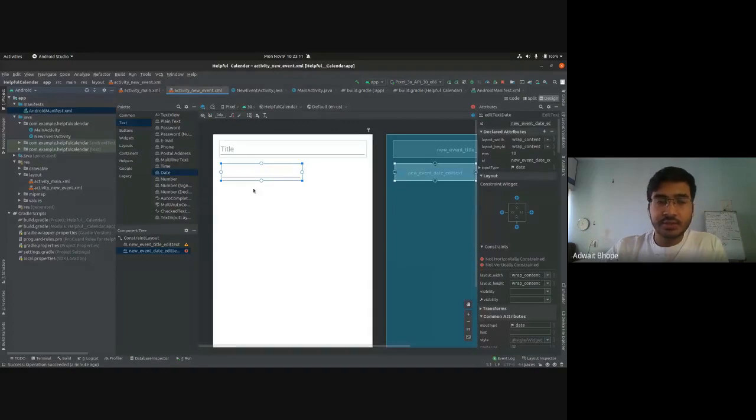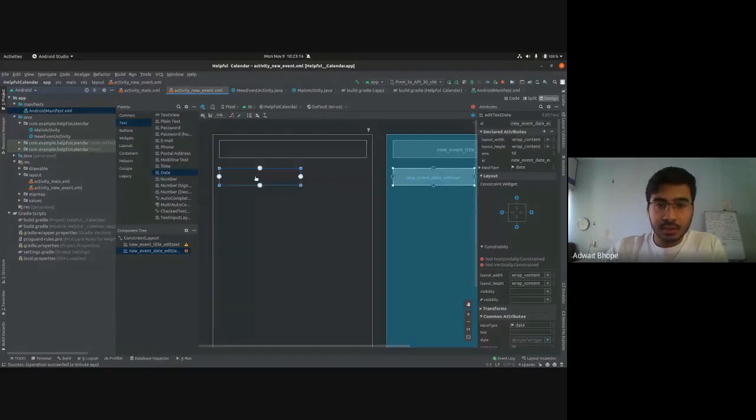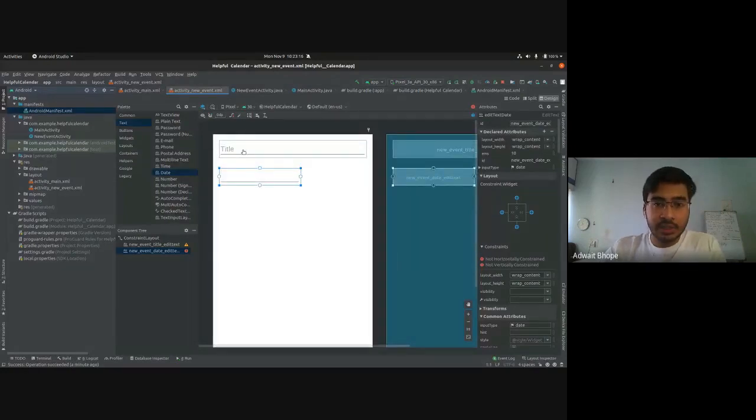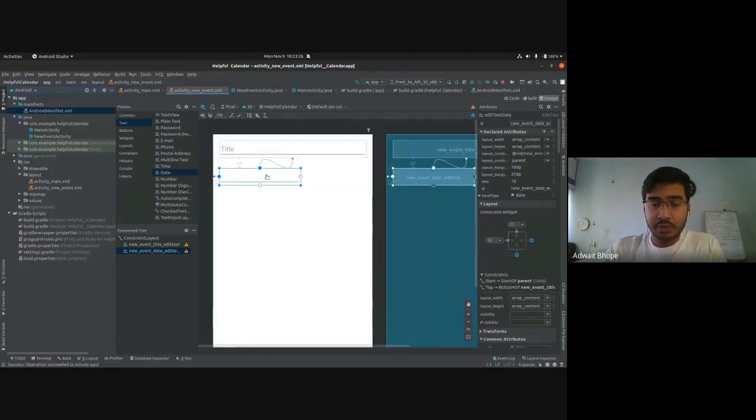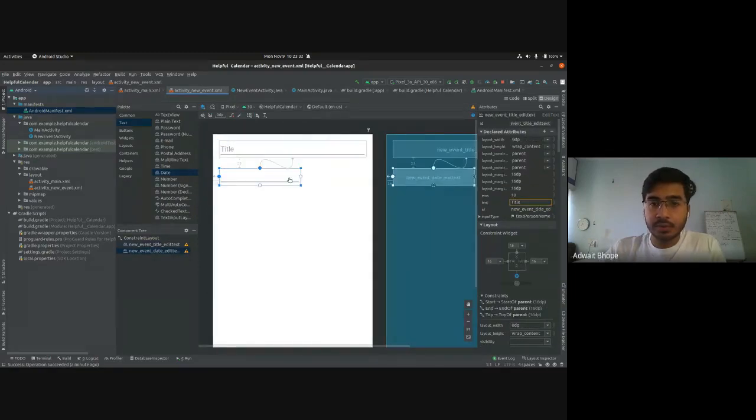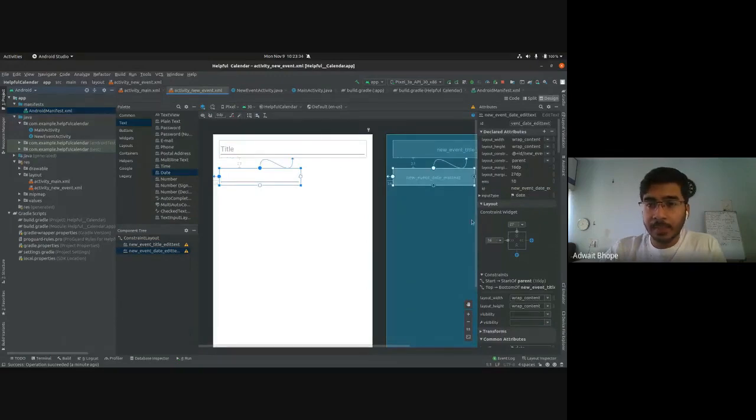Again, you can set constraints. So this time we are going to constrain it relative to the title view that we have here, and to the left. So just press on left. It will give a constraint, and at the top. So when you click on top, you can see that it has a constraint to the bottom of this title view. So this is what we want, so that it is relative. And adjust the constraints. I've made it 16 again.